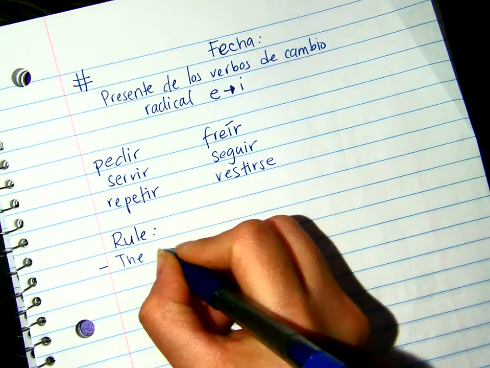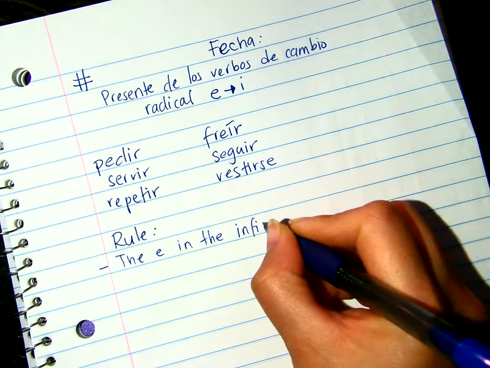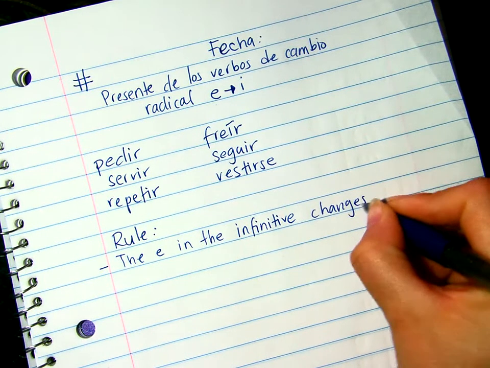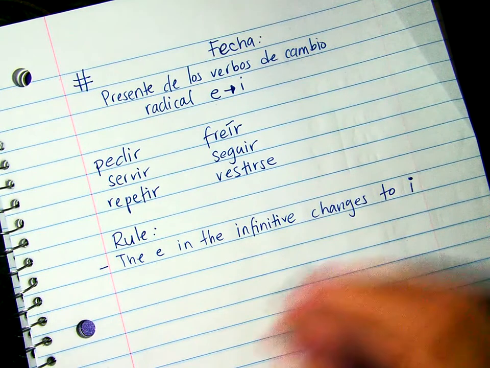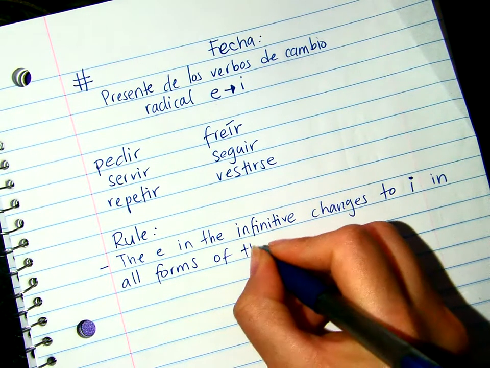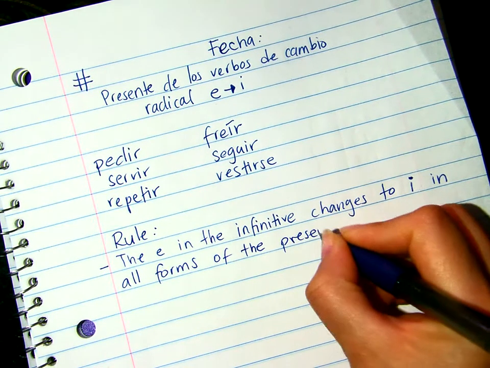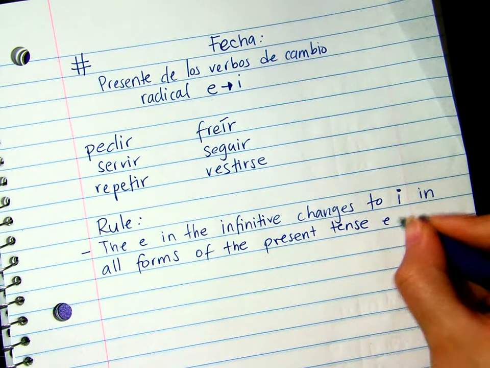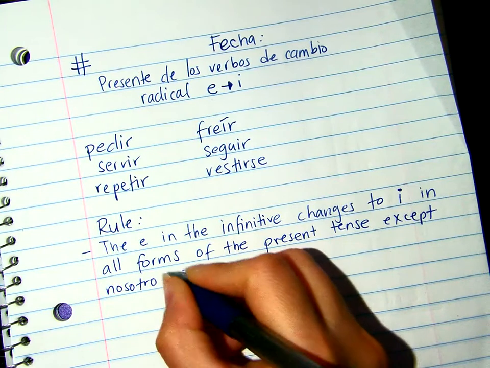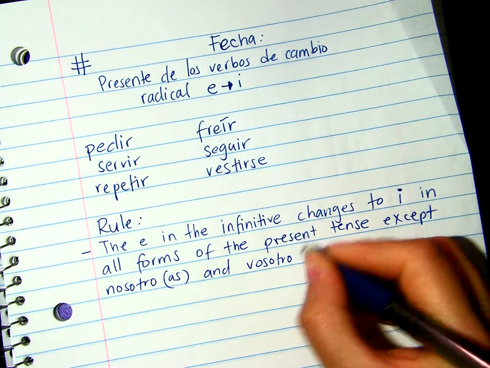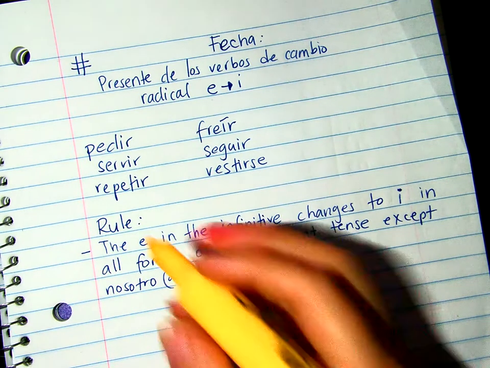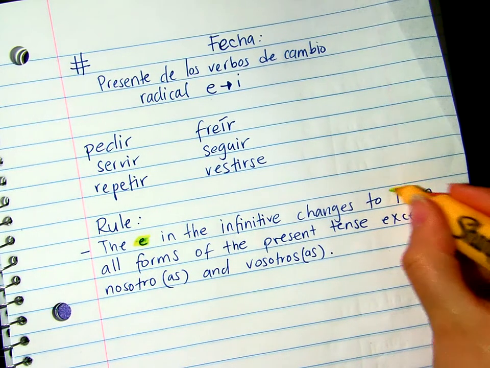So the E in the infinitive changes to I in all forms of the present tense, because we're talking about the present tense, except, there's an exception, except nosotros, nosotras, and vosotros, okay? So the E will change to an I, right?